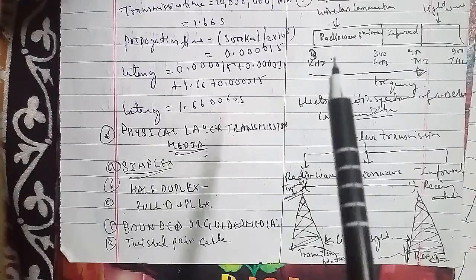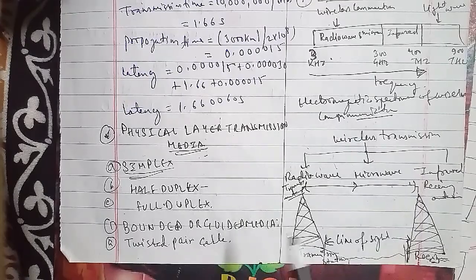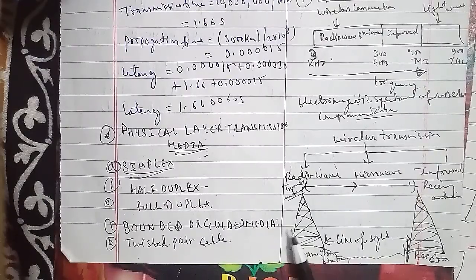Switching methods, ISDN, and terminal handling we will do in the next third class, and we will be ending unit 1 in the next coming class as well.